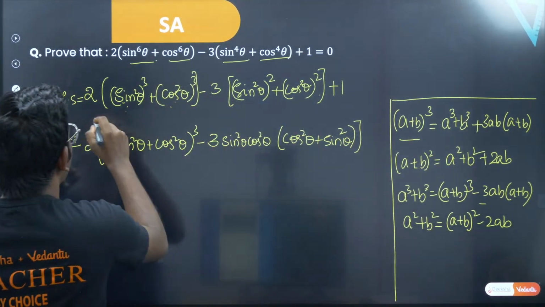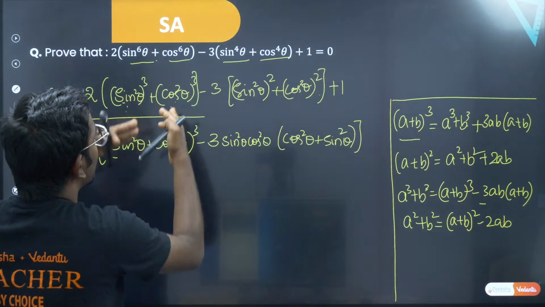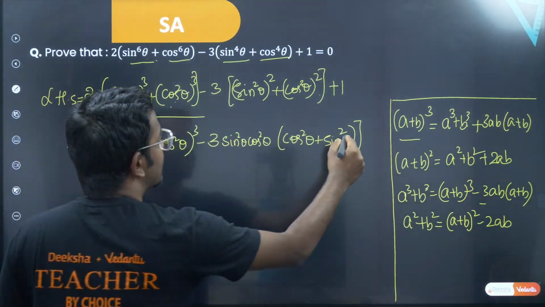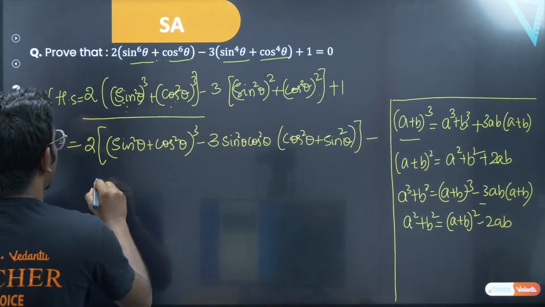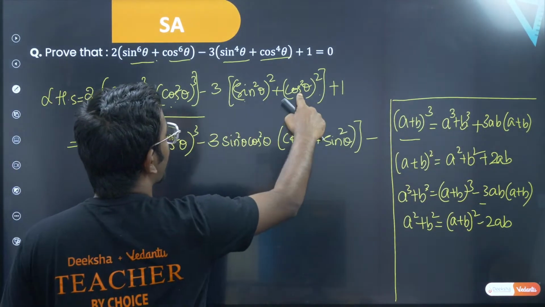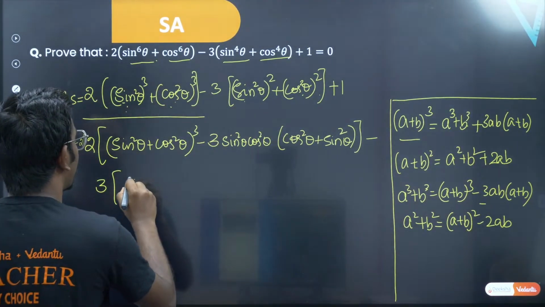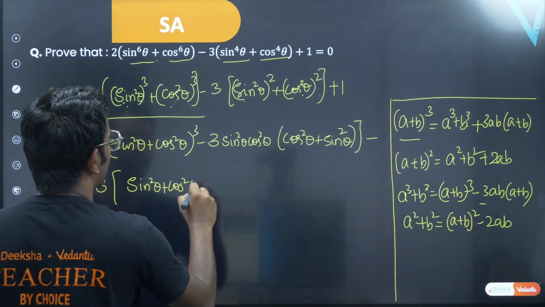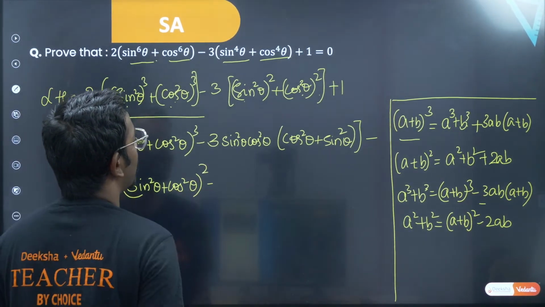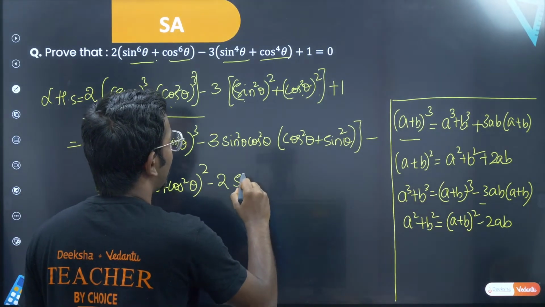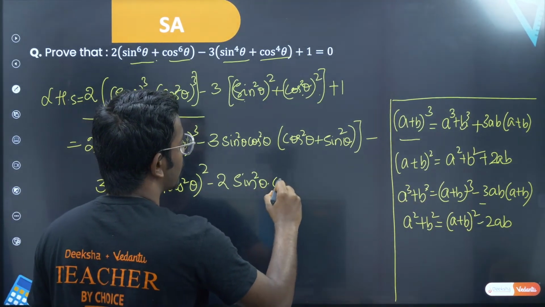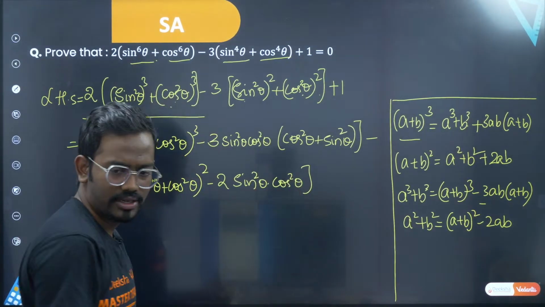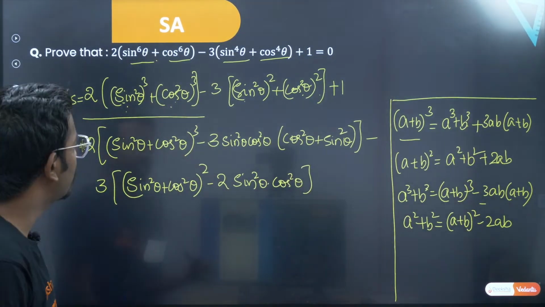So this first part is done. We have expanded this as a cube plus b cube. Let's write the second part. Minus 3 times of a square plus b square, that is a plus b whole square. Again sine square theta plus cos square theta whole square minus 2ab, that is 2 times of sine square theta into cos square theta. Right? Okay. So now very simple.